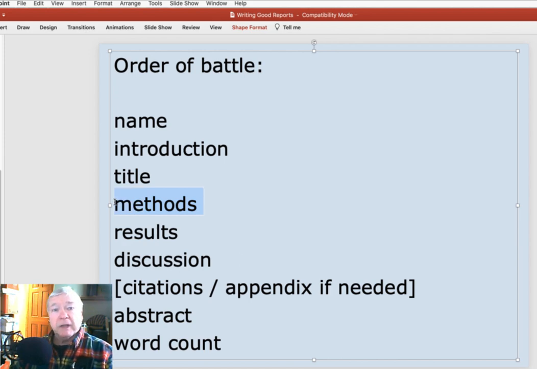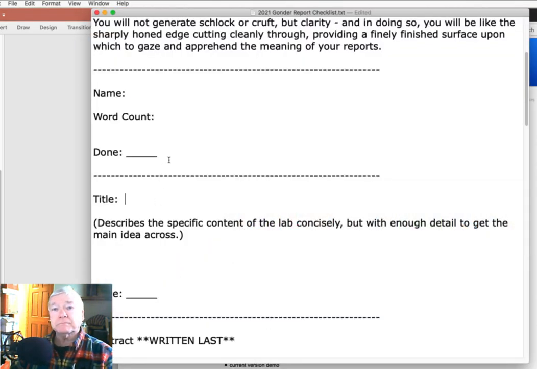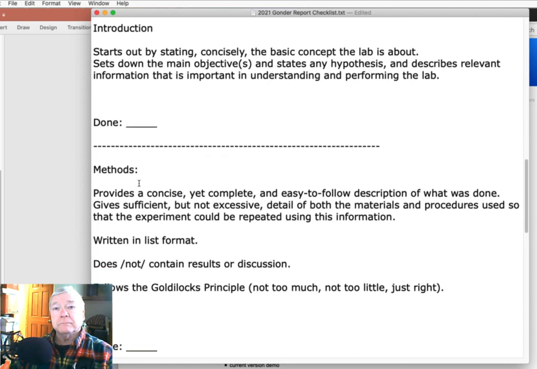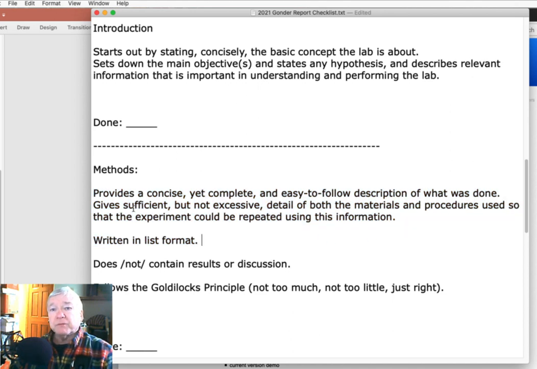Next is going to be, as you move and do your lab, as you go through things, the methods. So typically you're going to write this in a list format. In other words, 1, I rebooted the computer to make sure all the caches were clear, except I'm going to use third person: the computer was rebooted to clear caches. 2, it could be a list with numbers, it could be just a list in order. Why do we care? Well, this provides information so that this experiment could be repeated.